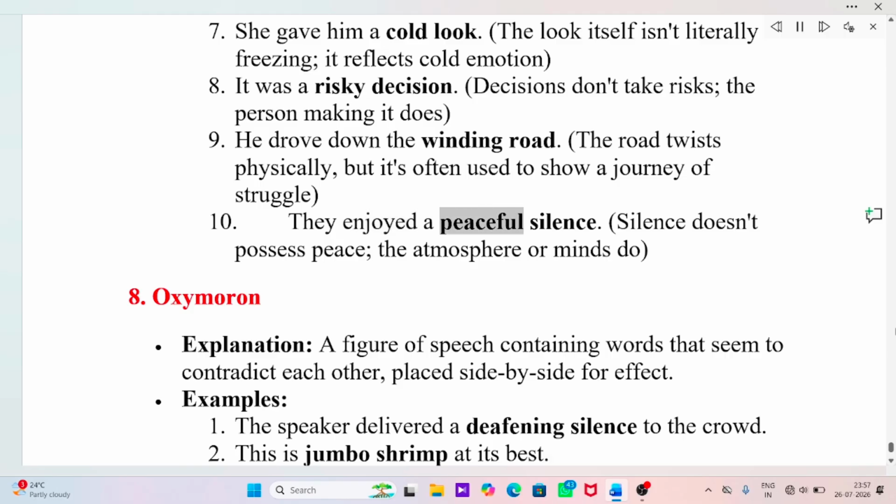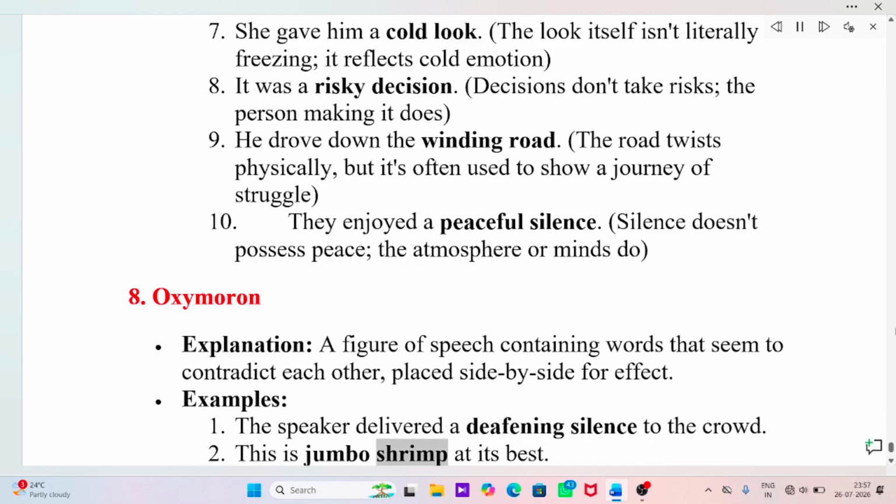They enjoyed a peaceful silence. Silence doesn't possess peace, the atmosphere or minds do. 8. Oxymoron. Explanation: A figure of speech containing words that seem to contradict each other, placed side by side for effect. Examples: The speaker delivered a deafening silence to the crowd.